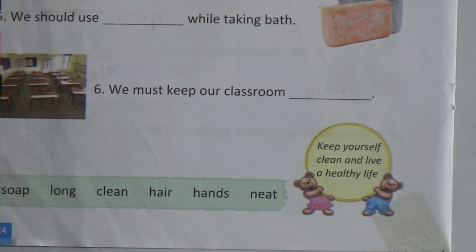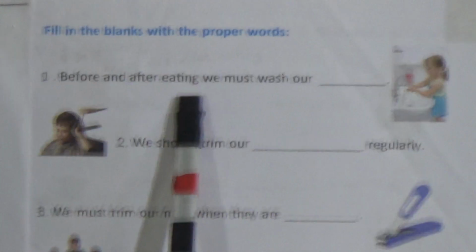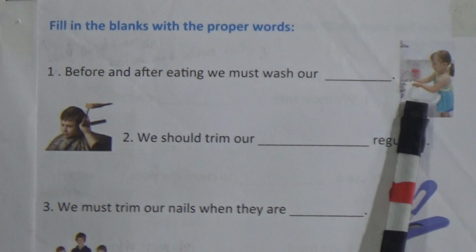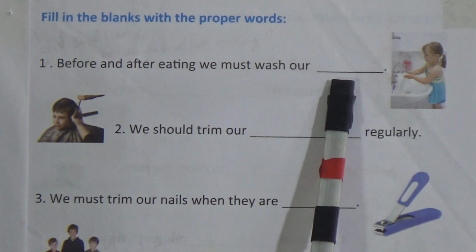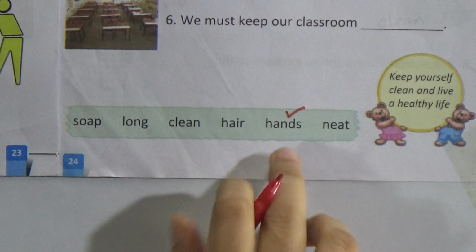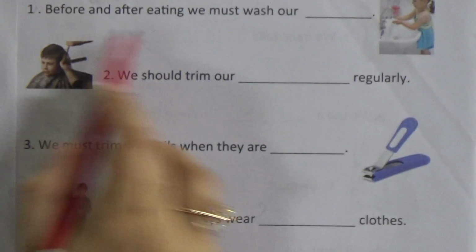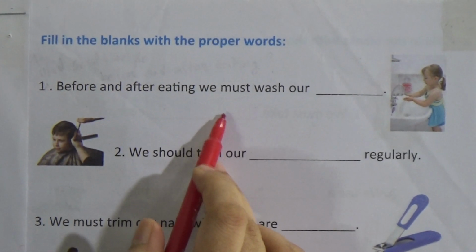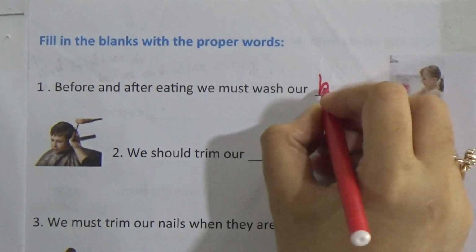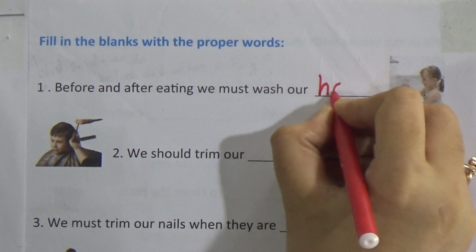One number: before and after eating we must wash our hands. Here will be hands. In this box, here is the word hands. We will write here hands. Hands spelling is